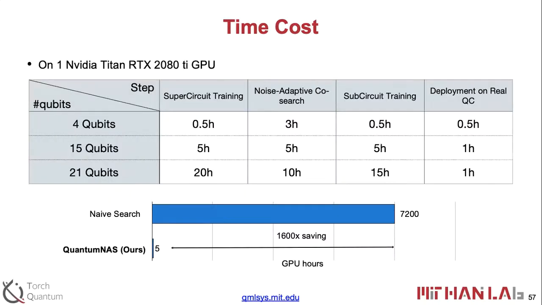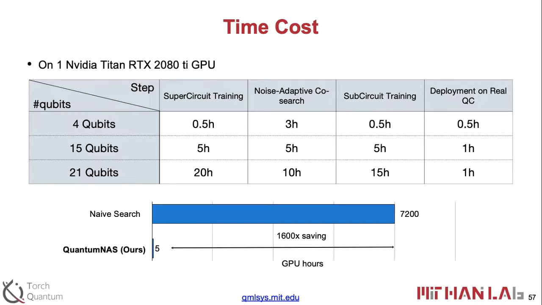And also here we show the training speed. So that is training using our library on the GPU. We can see that using 4 qubits, the SuperCircuit training takes just around 30 minutes. And for 21 qubits, the SuperCircuit training on one GPU card takes 20 hours. So we can scale up to around 30 qubits with multi-GPU training.